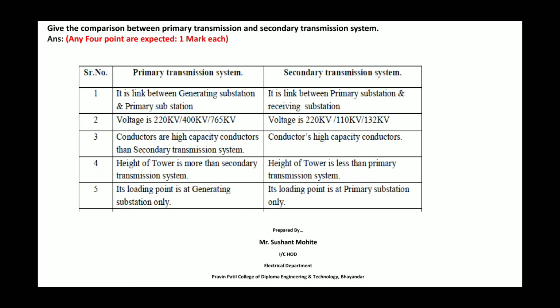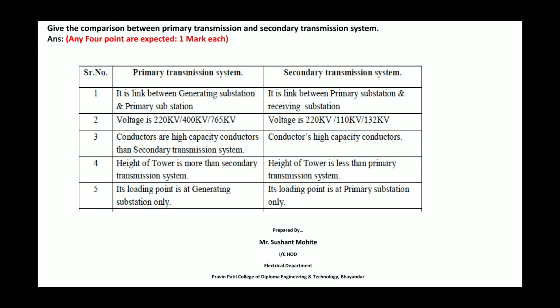The next is the comparison between the primary transmission and the secondary transmission. The primary transmission is a link between the generating station and the primary substation, and the secondary transmission is a link between the primary substation and the receiving substation. The voltage level of the primary transmission system is 220 kV, 400 kV, 765 kV, and the voltage level of the secondary transmission is 220 kV, 110 kV, 132 kV.